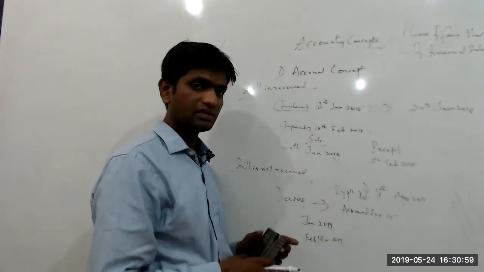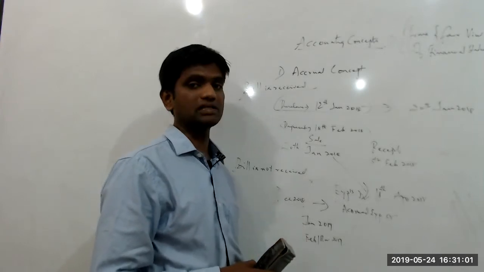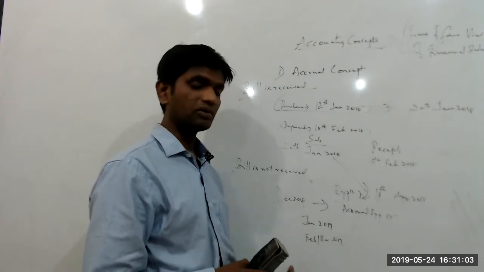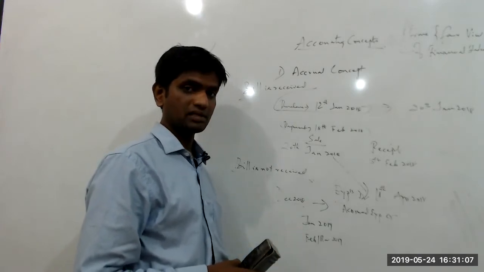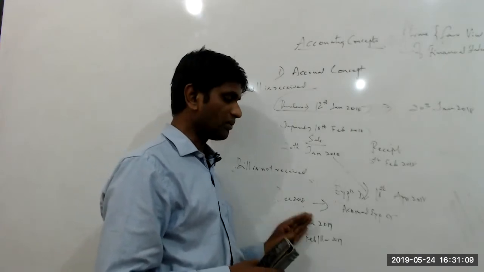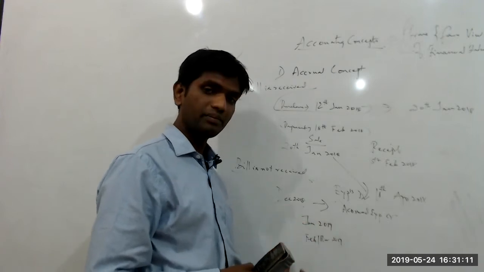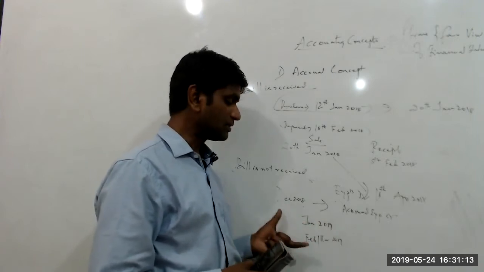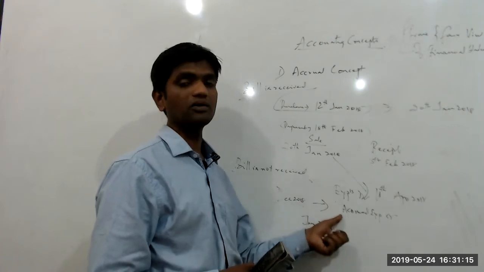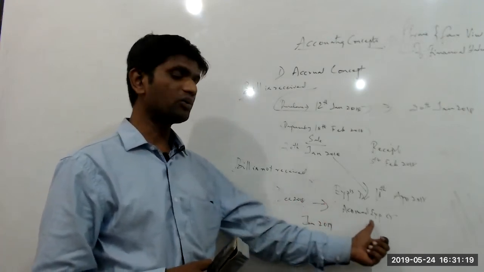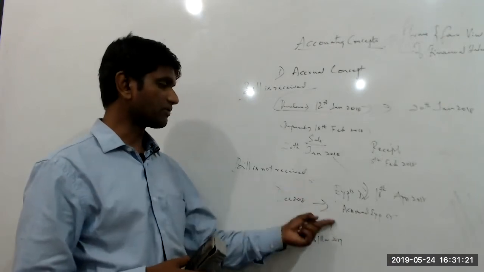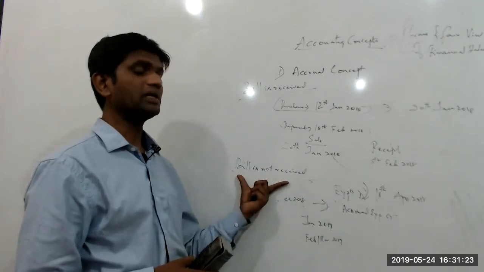Generally, what happens at the year end is they make an estimate of the expenses, because they need to close the books for the sake of audit. So they make an estimate of the amount of expenses for which bills are not received, and these expenses are accrued. This is called provision for expenses or accrued expenses. This is what we need to follow when the bill is not received.